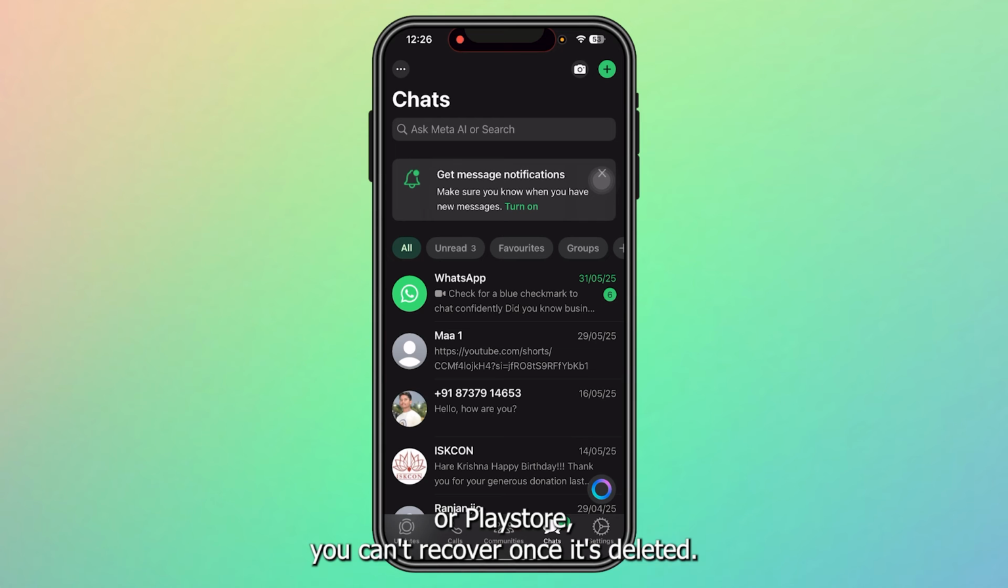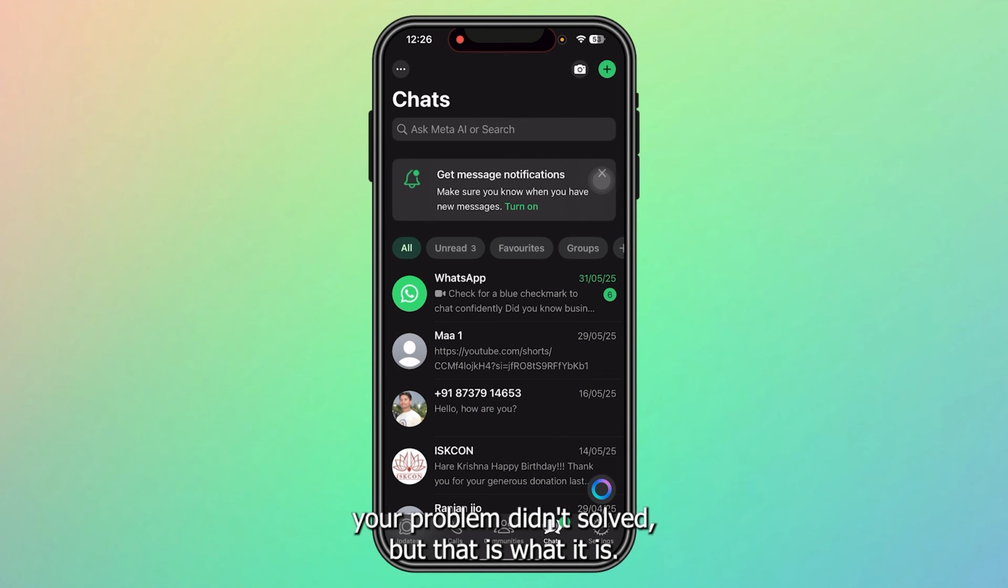Once it's deleted, that means it's deleted, unless you have saved it or you have shared it to your friends. So yeah, I know you are disappointed, your problem didn't get solved, but that is what it is. I'm not gonna waste your time. This is what it was.